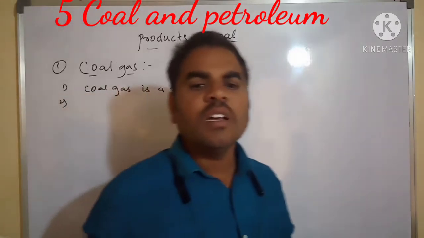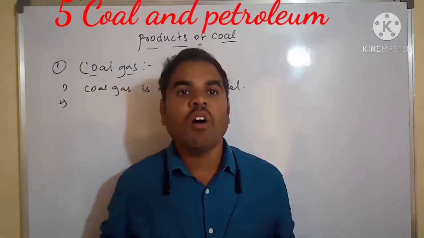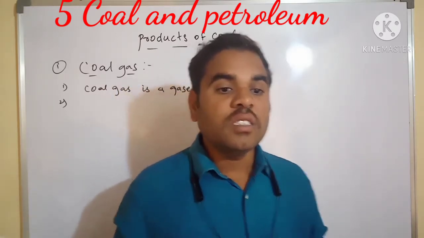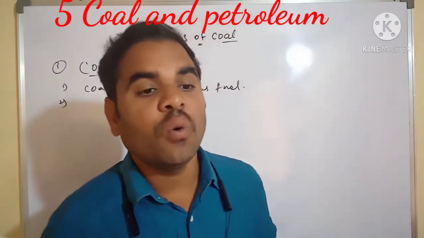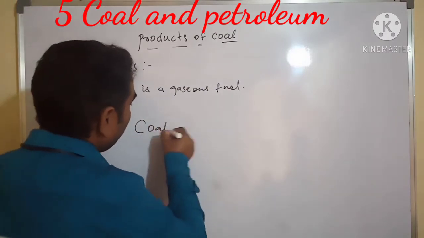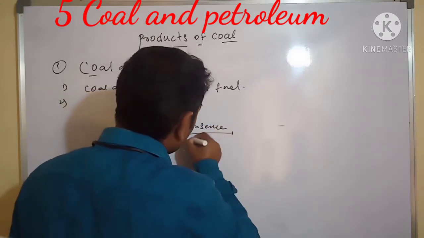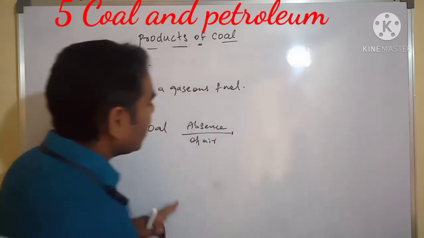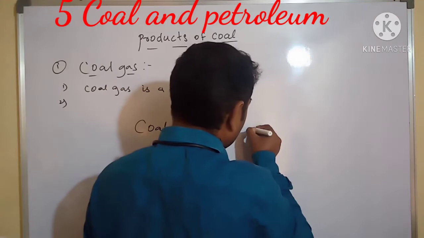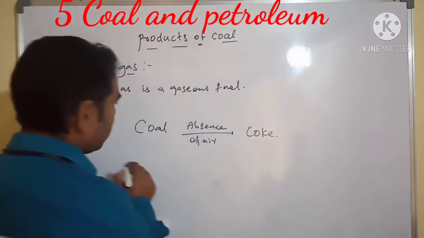Coal gas is a fuel obtained by the strong heating of coal in the absence of air, and during the processing of coal we get coke. Absence of air and strong heating, and finally we are getting coke.